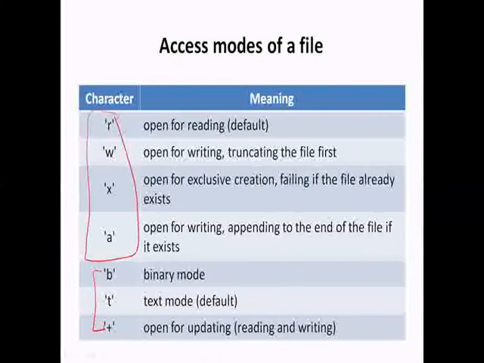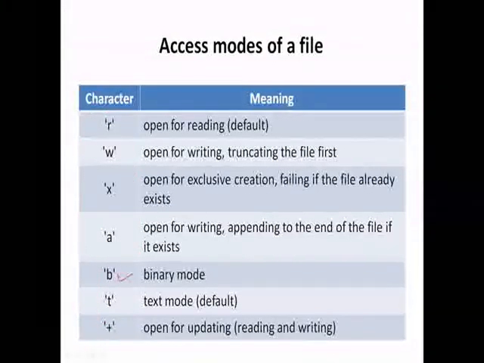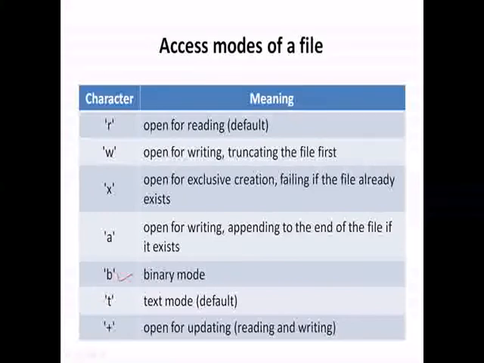By default, it is text mode. We can even use binary mode. Suppose we are working with a binary file, that means the data is stored in byte format, then we have to use b with all these. And if we do not write anything, by default it is set to text mode. The plus symbol can be used with r, w, x, and a. That means we can use the file for reading as well as writing purposes.